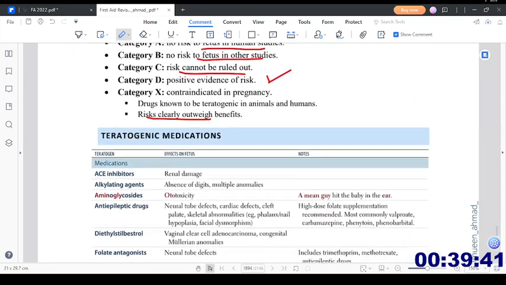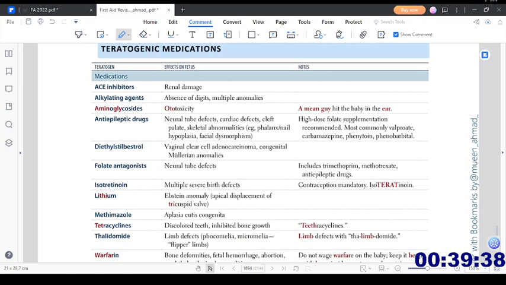So teratogenic medications: ACE inhibitors, they can cause renal damage. We suspect renal damage with the ACE inhibitors. Alkylating agents, I guess, are the ones we use in chemotherapy. Alkylating agents include cisplatin, though that is a platinum analog, and I guess cyclophosphamide. Maybe I'm not sure. Alkylating agents will cause absent digits and multiple anomalies.